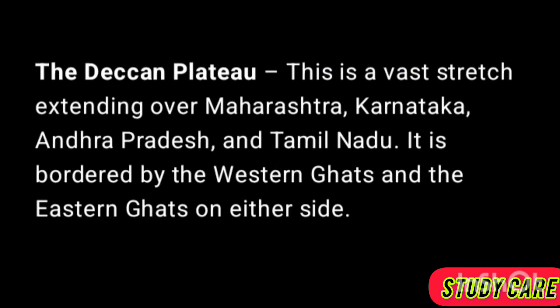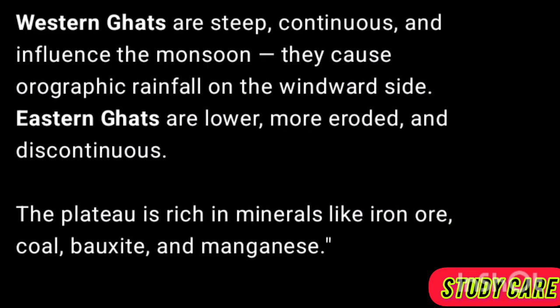The Deccan Plateau, this is a vast stretch extending over Maharashtra, Karnataka, Andhra Pradesh, and Tamil Nadu. It is bordered by the Western Ghats and the Eastern Ghats on either side. Western Ghats are steep, continuous, and influence the monsoon. They cause orographic rainfall on the windward side. Eastern Ghats are lower, more eroded, and discontinuous. The plateau is rich in minerals like iron ore, coal, bauxite, and manganese.